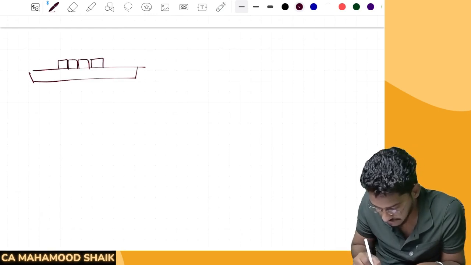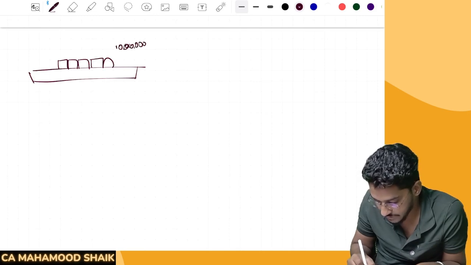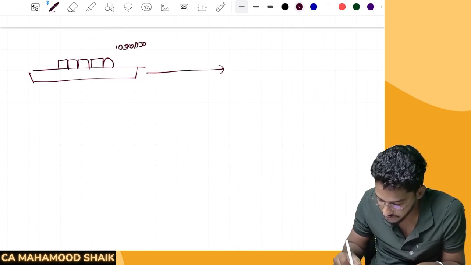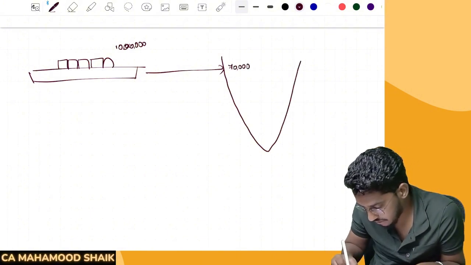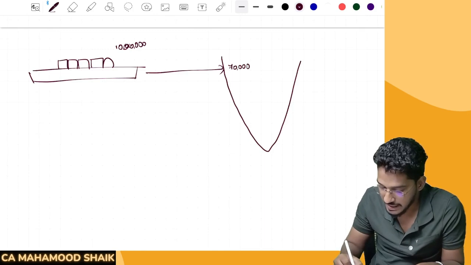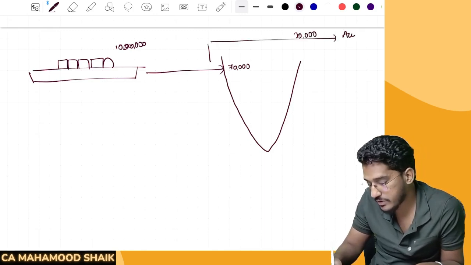So there is a vessel. In that vessel, 1 lakh quantity of the goods are there. Now, out of this 1 lakh quantity, as I have told, 70,000 quantity was unloaded at the Mumbai airport. And the balance 30,000 quantity, the same vessel has gone to another country, Australia.